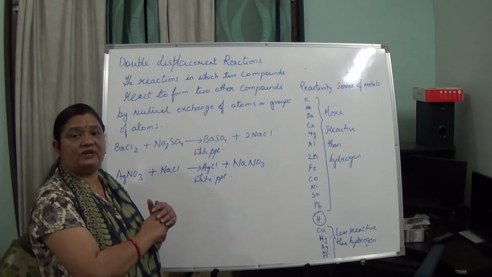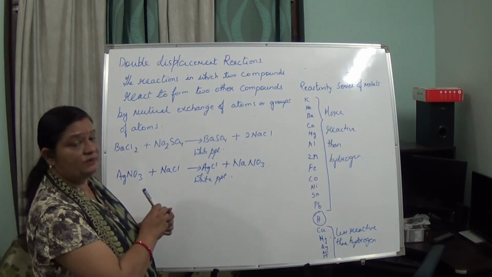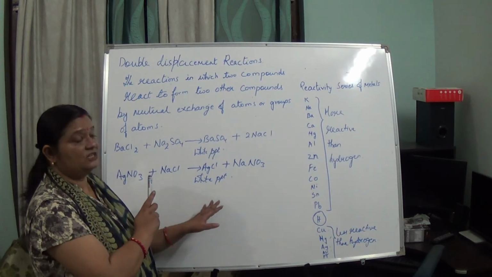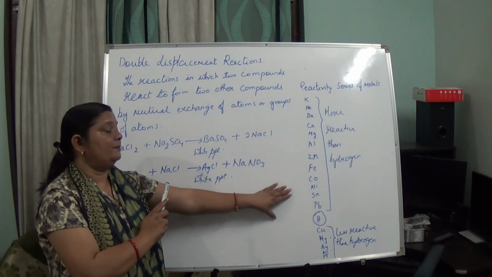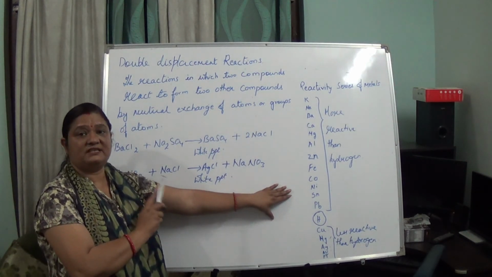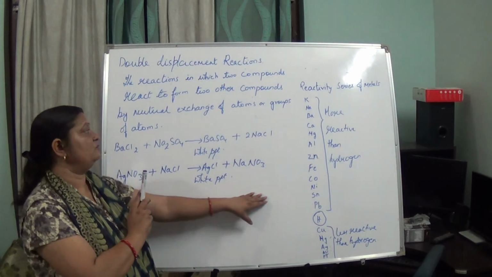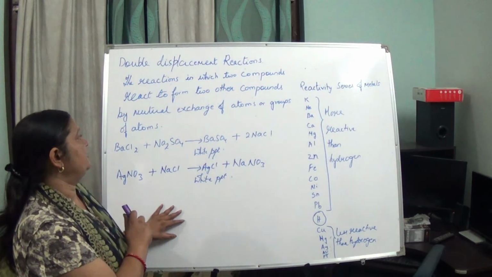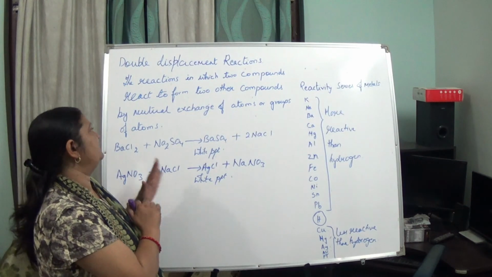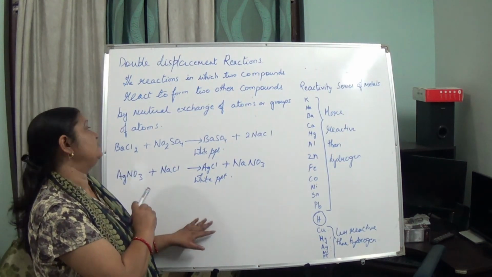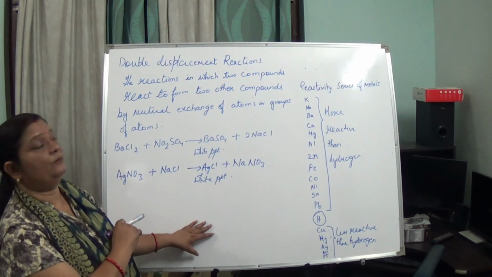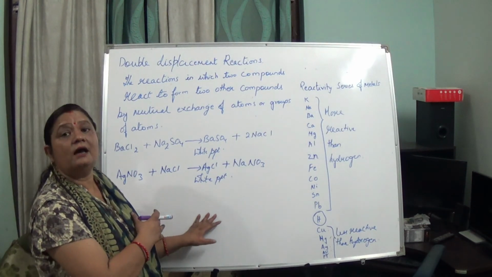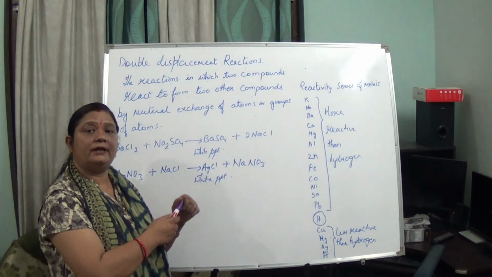So two reactions we have studied today, displacement and double displacement reactions. In the single displacement reaction we have studied that the active metal displaces the less reactive element from the solution. In double displacement, there is a mutual exchange between the atoms or groups of atoms in the compounds which are being reacted. So this is all for today.